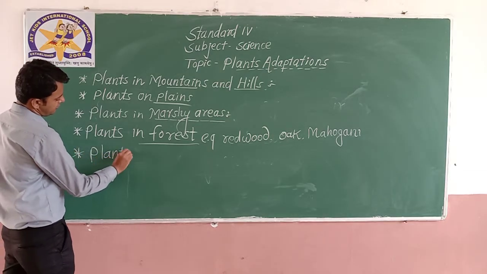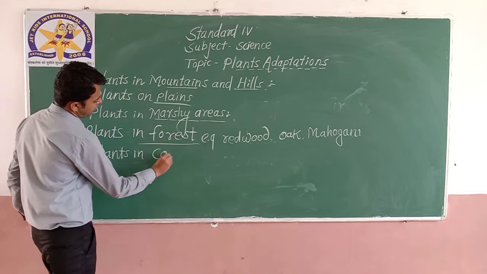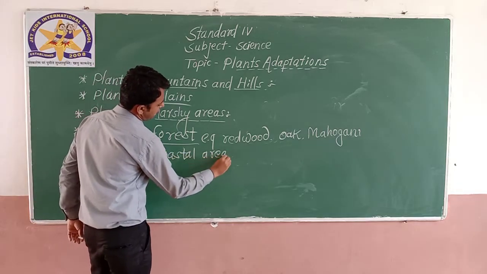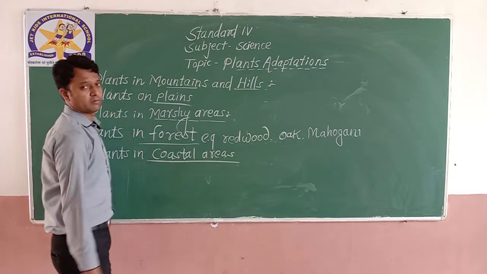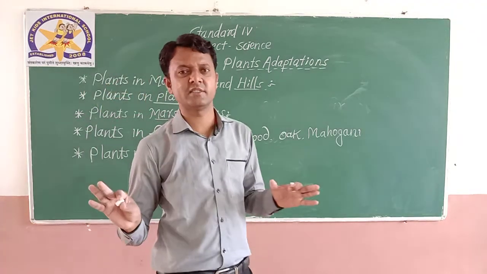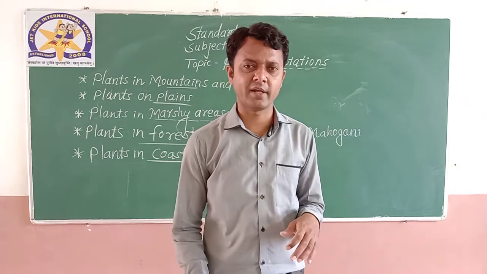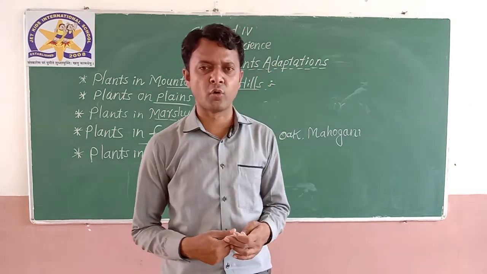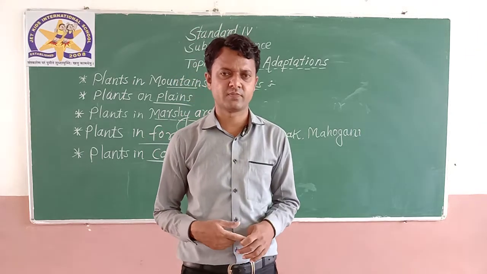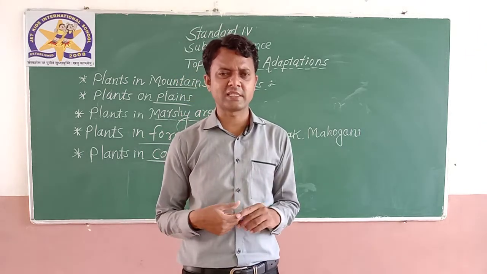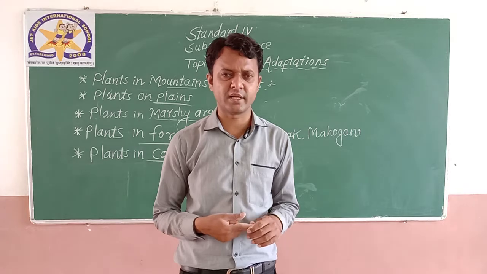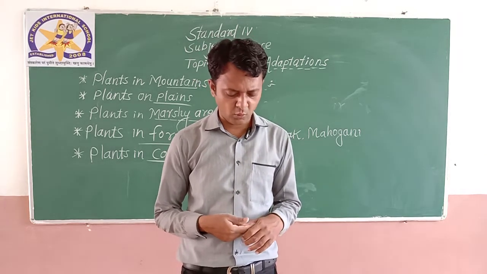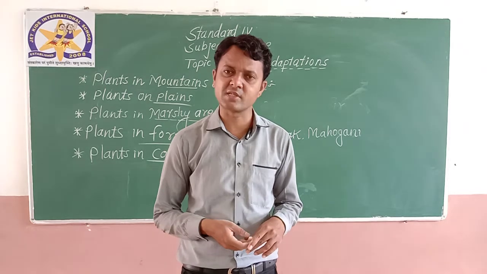Plants in coastal areas. Everybody is imagining, I think, a coconut tree. Obviously, the coconut tree is generally grown in coastal areas. Places like Goa are surrounded by coastal areas where we see all the coconut trees. So plants in the coastal areas generally grow tall and straight.